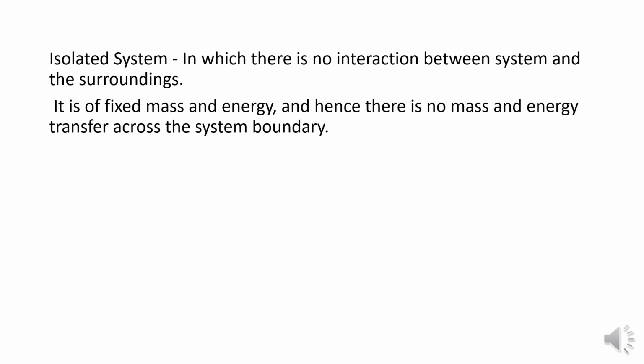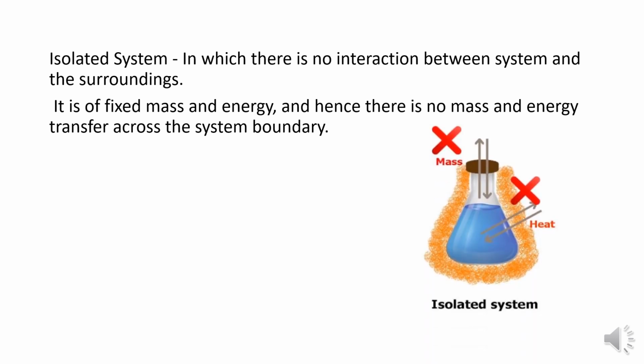Next, coming to the isolated system. The name itself indicates there are no interactions between the system and the surroundings. It has a fixed mass and energy, and there is no mass or energy transfer across the system.